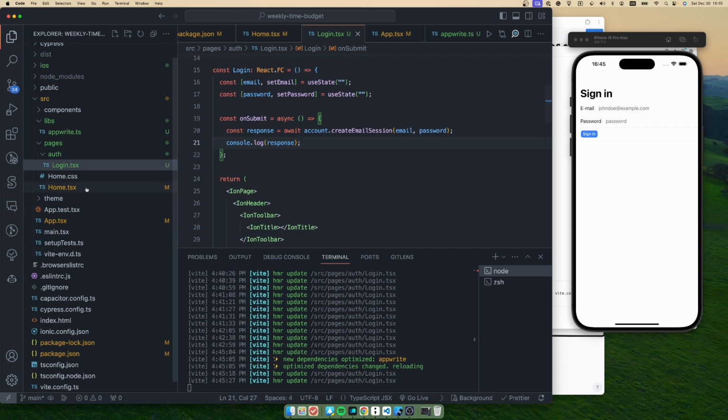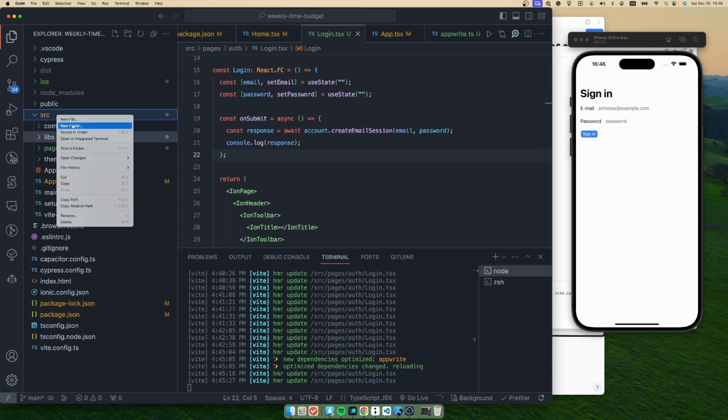So we will just need to create an auth context, it's gonna be like a global state for our application. So we will be able to keep whether the user is logged in or not, something like that.